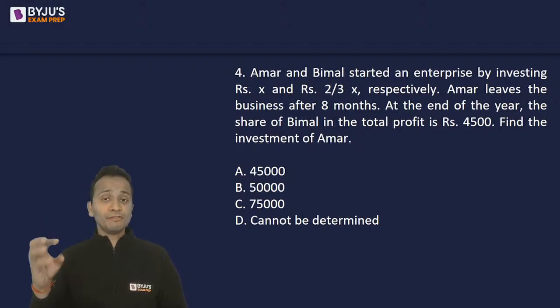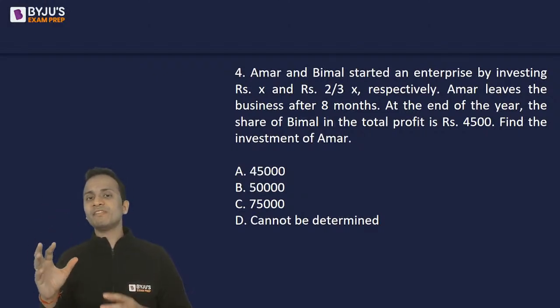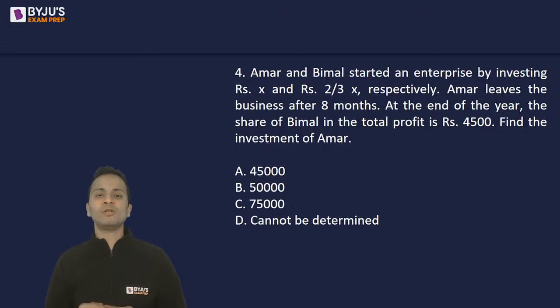Okay? If Bimal's investment would have been given exactly, then we could have calculated the investment of Amar. But with the given information, we cannot determine the investment of Amar. We can only calculate the profit share of Amar. Okay, so the answer for this question will be cannot be determined.